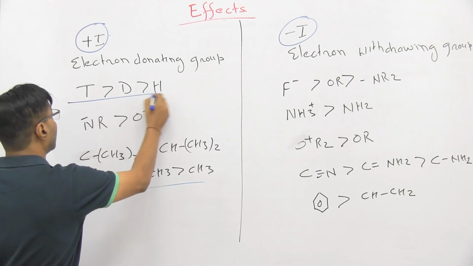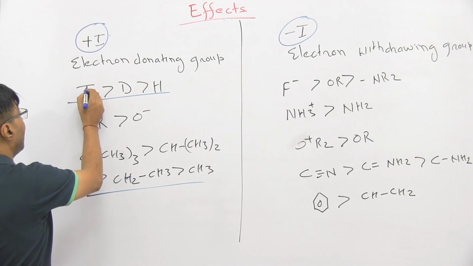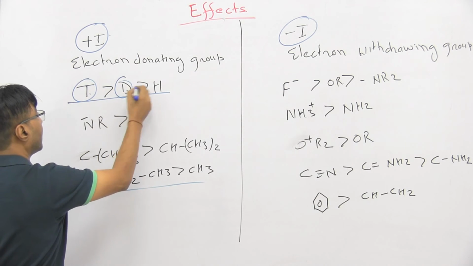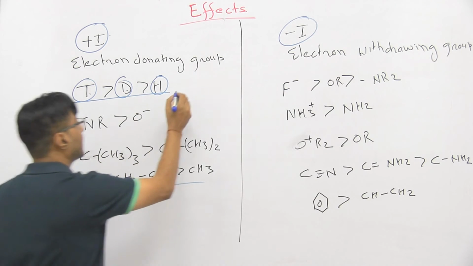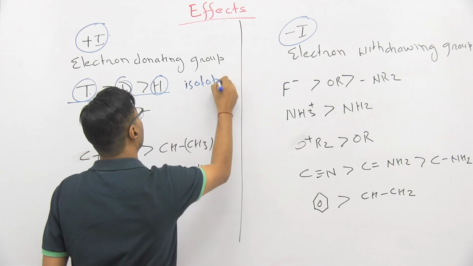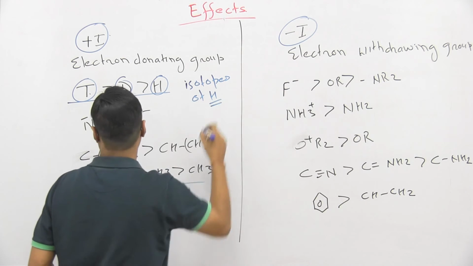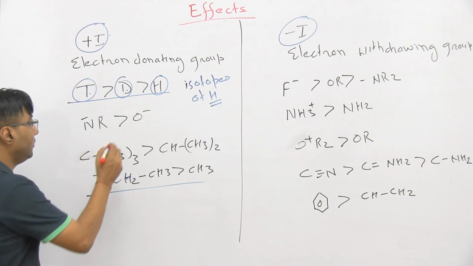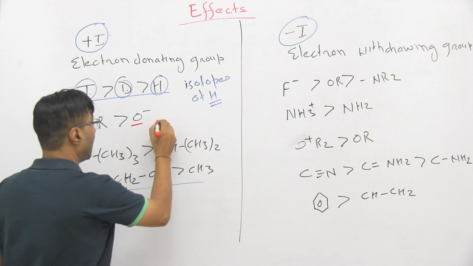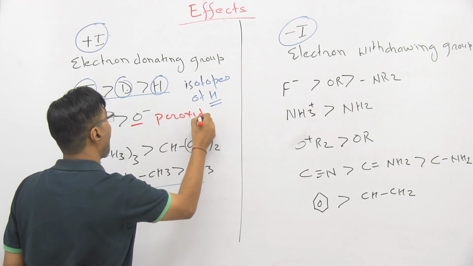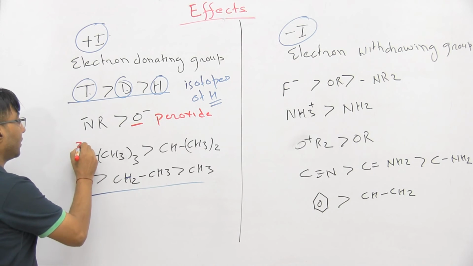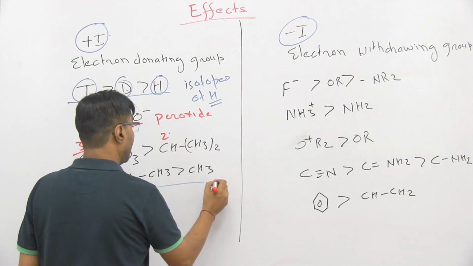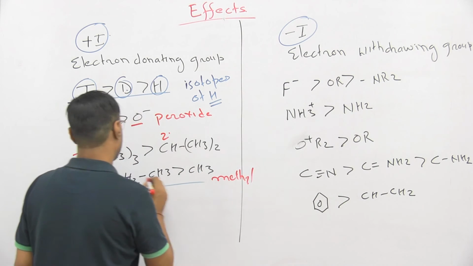For example, this is the case for hydrogen. This is the isotope deuterium, tritium, and this is normal hydrogen. These three are the isotopes of hydrogen. Here we need to find out oxygen single negative. Oxygen single negative means peroxide. This is 3 degree, this is 3 degree, this is 2 degree, this is methyl, and this is the normal ethyl group.